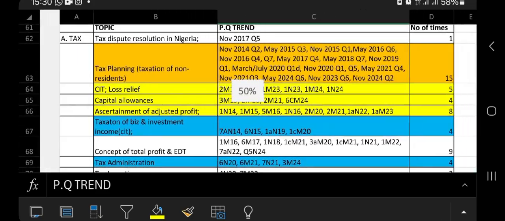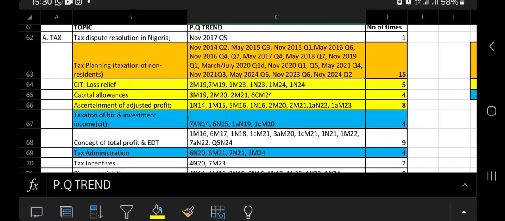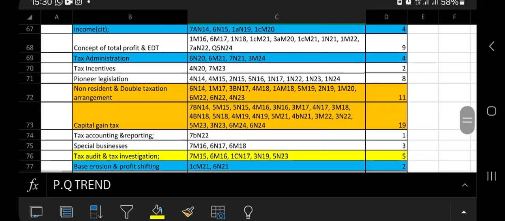The first topic we will be examining is tax planning, taxation of non-residents. This has been examined 15 times, the most examined topic in advanced taxation. Now let's quickly check the trend. We have November 2014, entire year 2015, entire year 16, May 2017, May 2018. We have November 2019. We have entire year 2020, entire year 21. Then we have November 2023, entire 2024. So please prepare for this particular topic in your May 2025 examination.